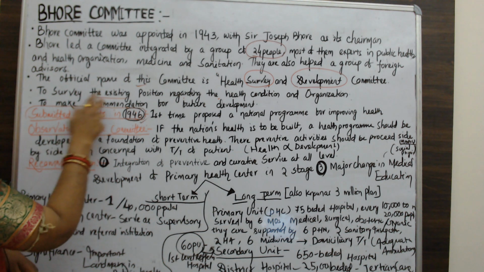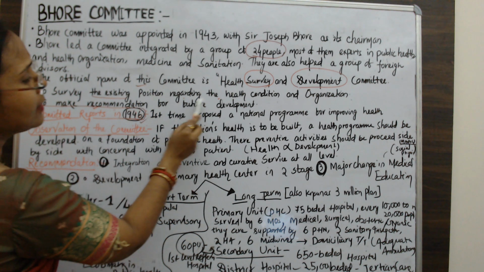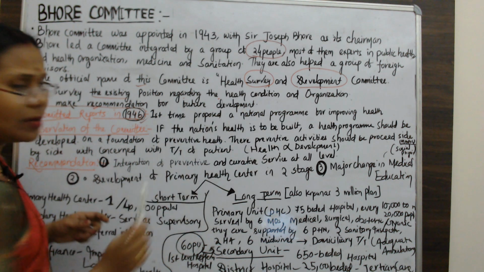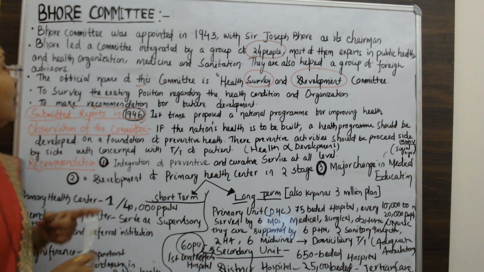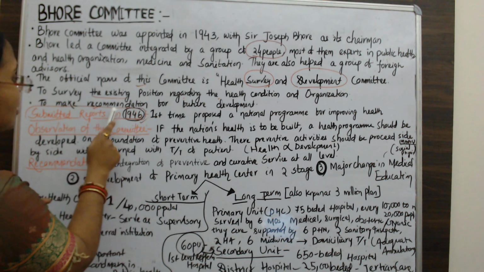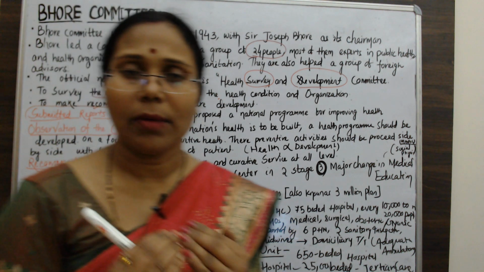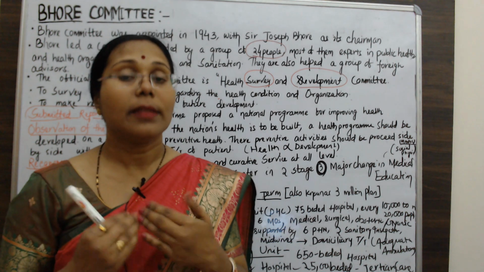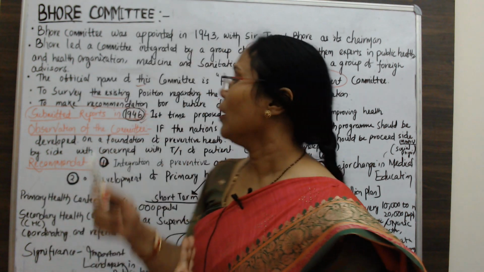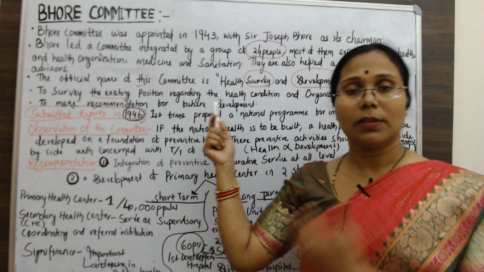To survey the existing position of health conditions is the first aim, and the second is to make recommendations for future development.